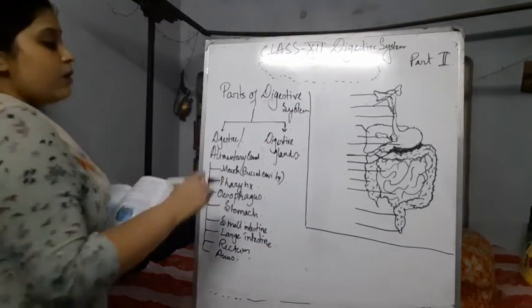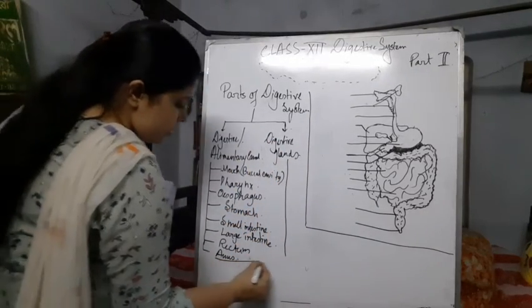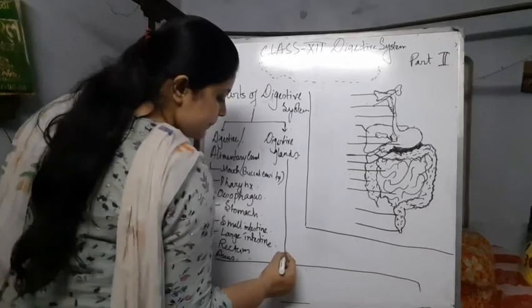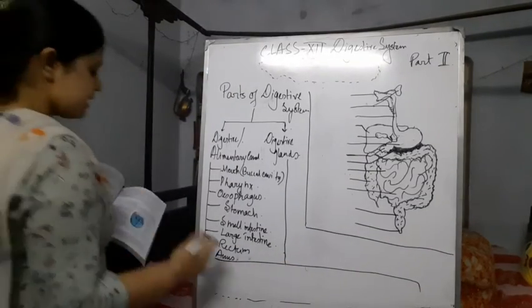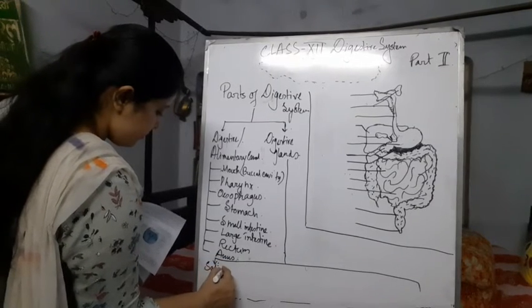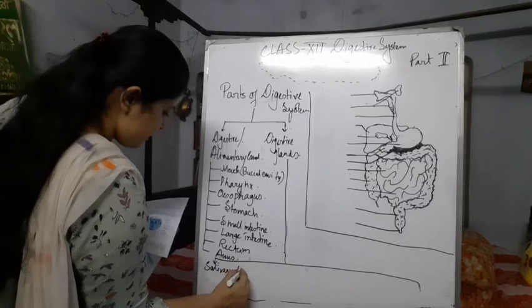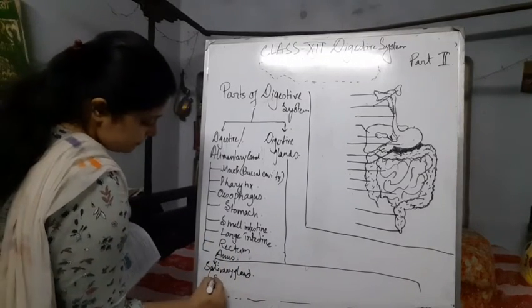Okay, and now the digestive glands. So I'm just writing here. Okay, I think you can see the first is the salivary gland, which secretes saliva.